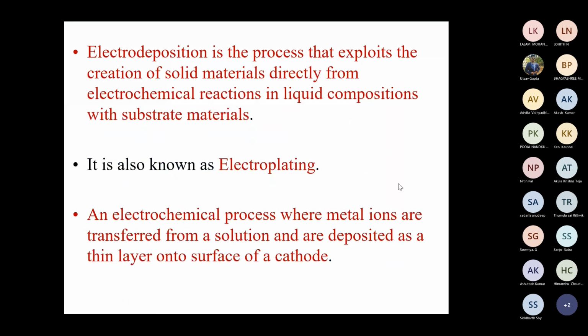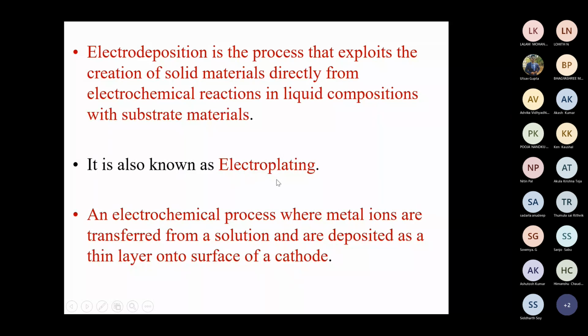Electrodeposition is a process that exploits the creation of solid materials directly from an electrochemical reaction in a liquid composition with a substrate material. So finally some solid material will form. There will be an electrolyte, and with the substrate there will be some reaction, and finally some solid will be deposited.